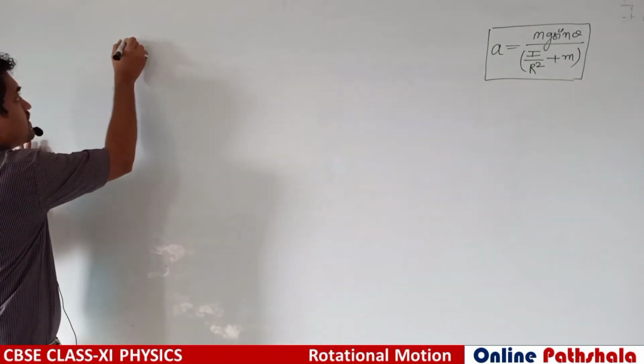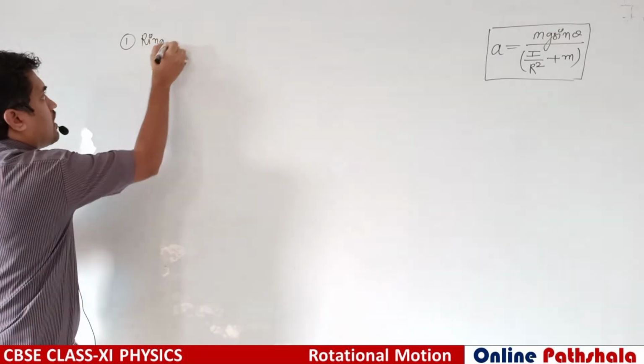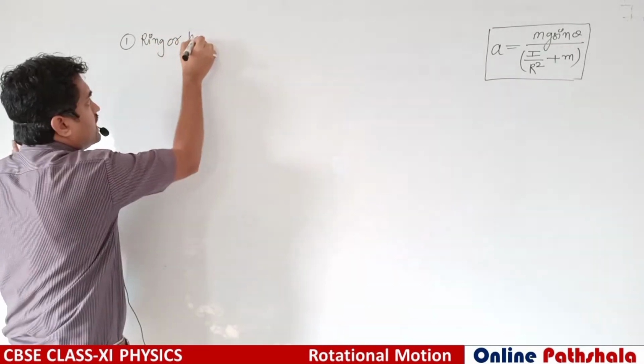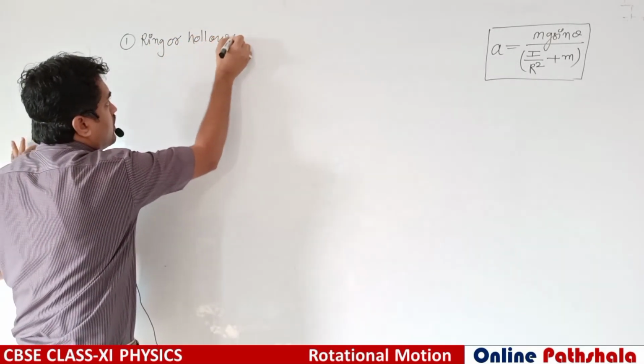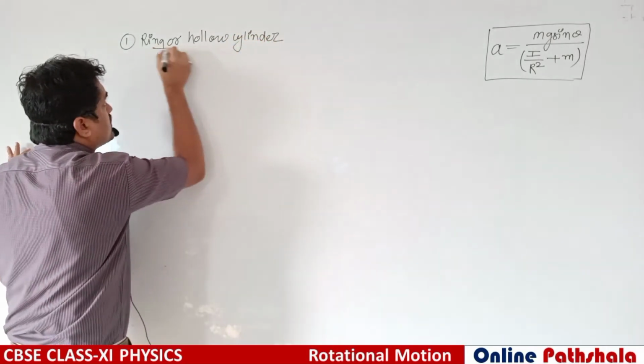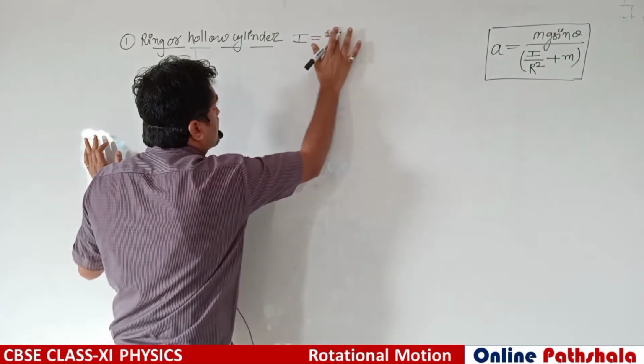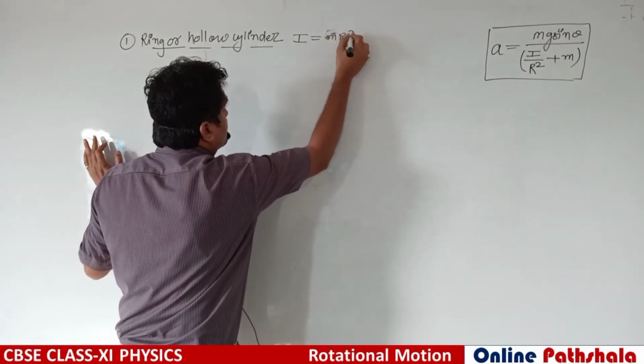First we are taking a ring, circular ring or hollow cylinder, both having the same moment of inertia I equal to mr square.